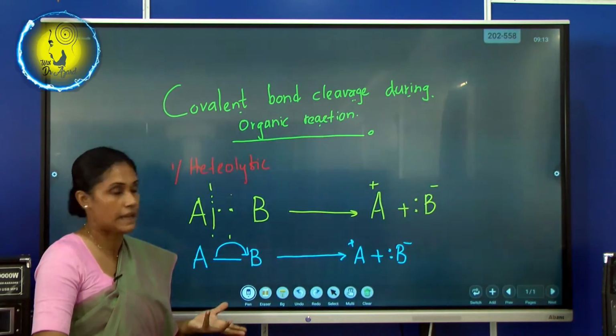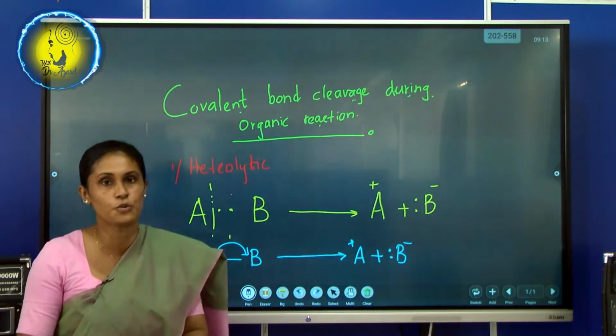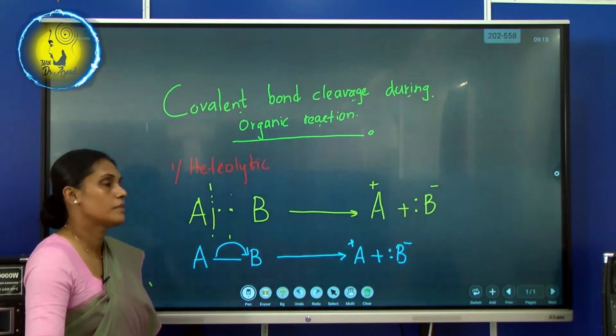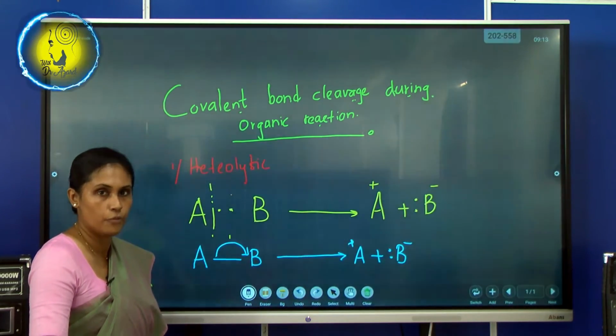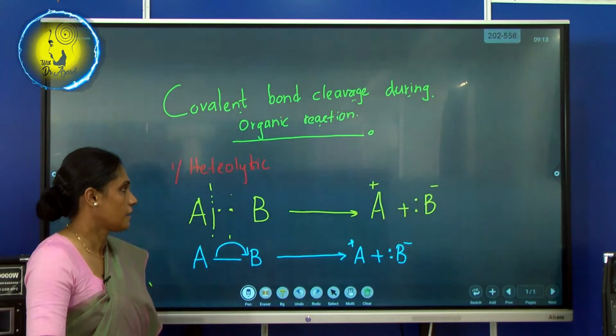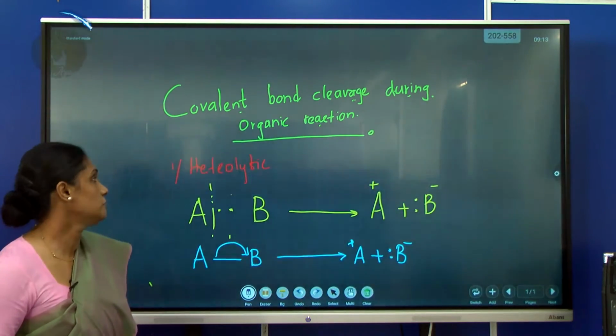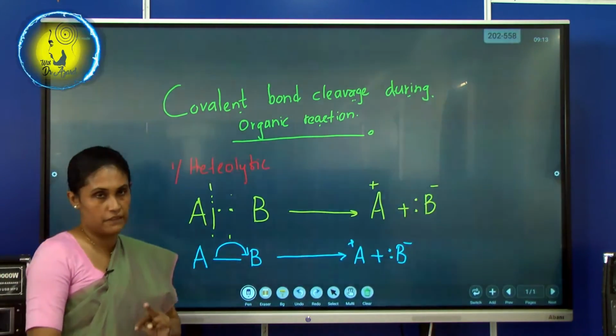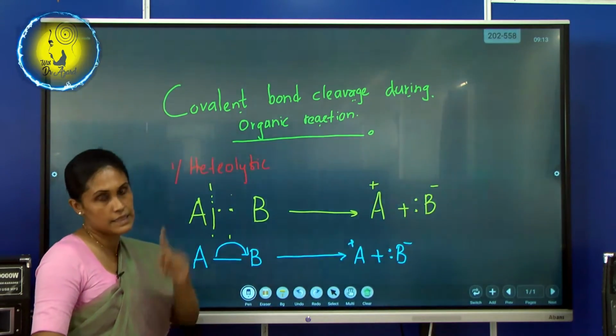We are not using actual atoms. If you want, you can write atoms, no issue, but it's easy to use a general formula for this. See whether you can understand this one. Now, I told you there are two ways of cleavage. One is heterolytic. The second way is,